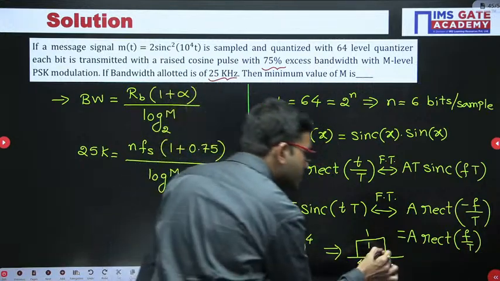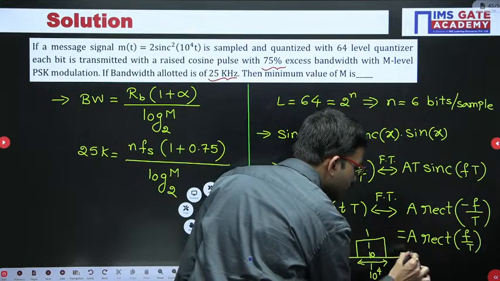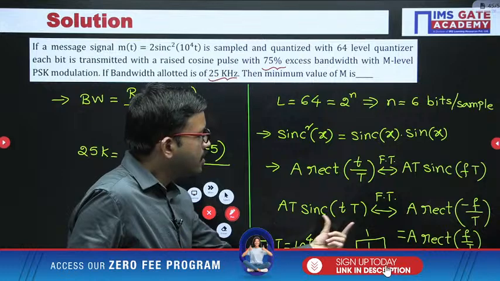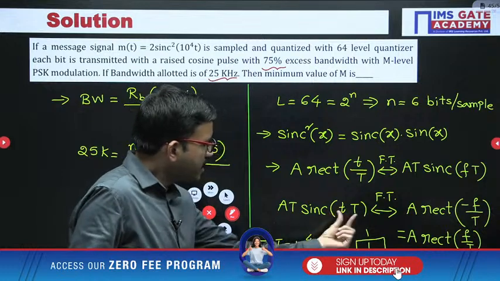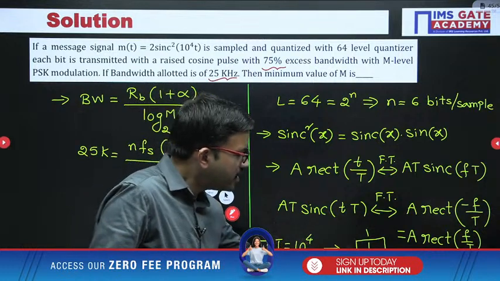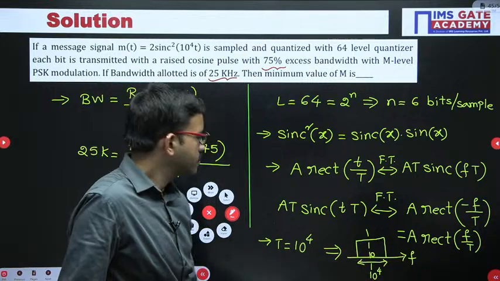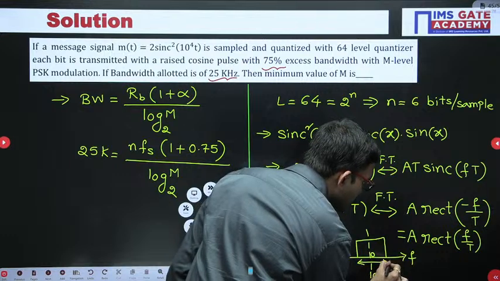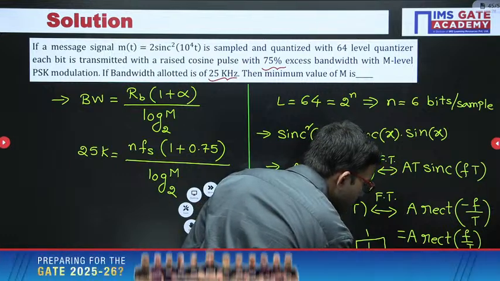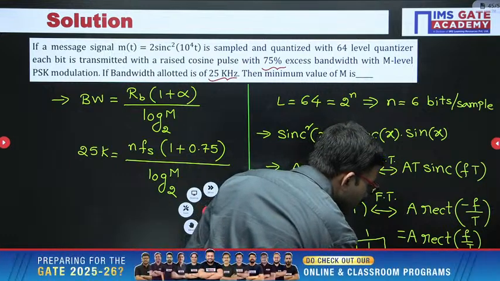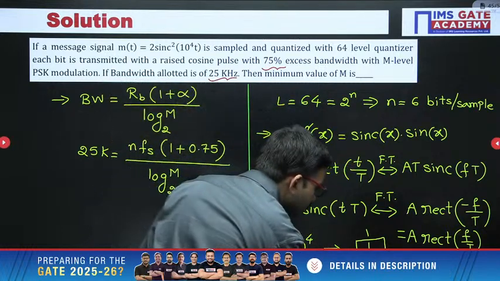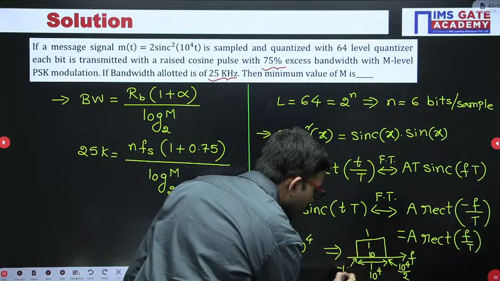Now can you tell this one? I hope all of you are able to get it. See, whatever the capital T you have, the same thing appears here in frequency. I hope all of you got the clarity. Now with this understanding, this value will be 10 power 4 divided by 2, and similarly here minus 10 power 4 divided by 2, correct?